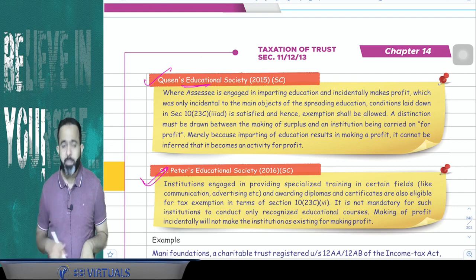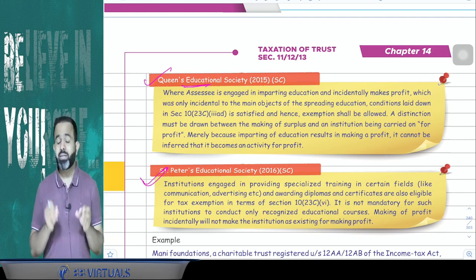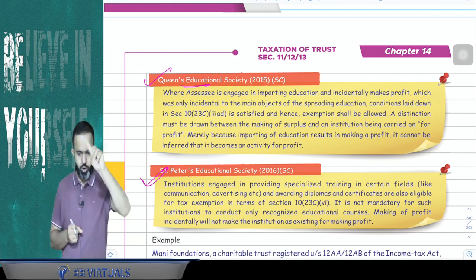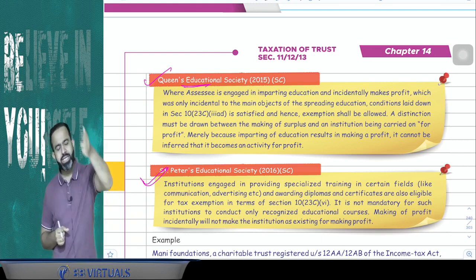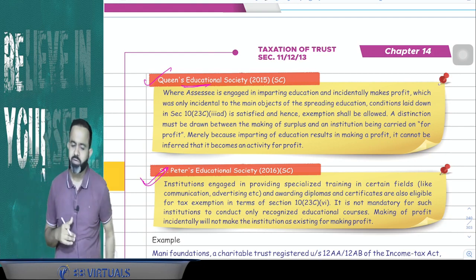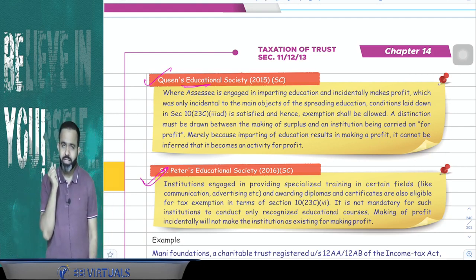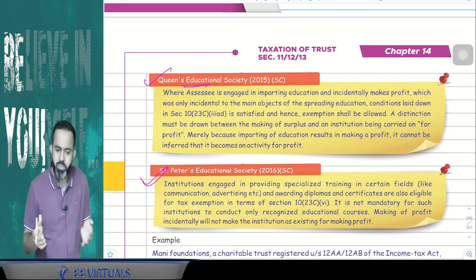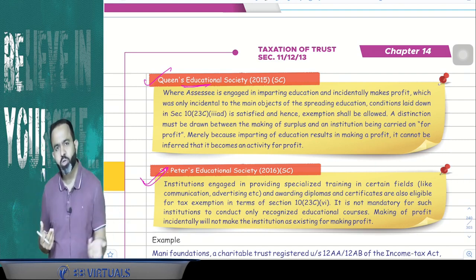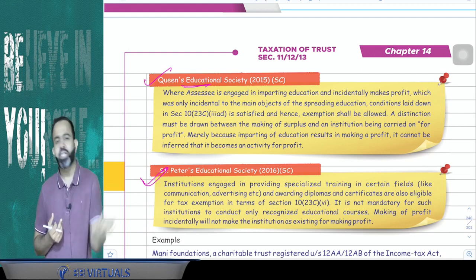But what happened? They made the profit in the current year, but that profit was incidental. Their objective is not to make the profit, but incidentally they made the profit. Here the commissioner says that no, exemption will not be available because you got the profit. Here the assessee says that we got the profit, but our objective is not the profit. Our objective is a philanthropic purpose. Our objective is for education.